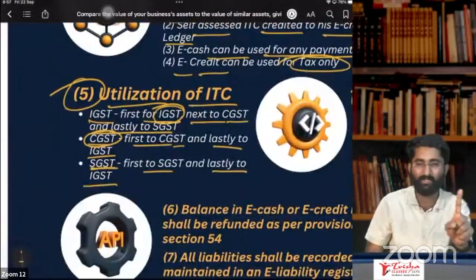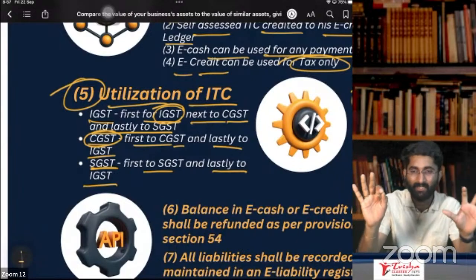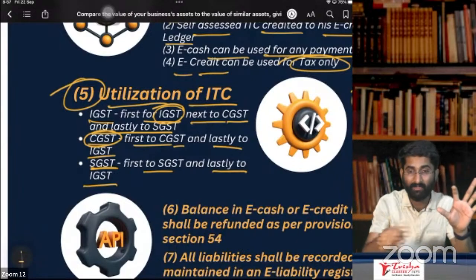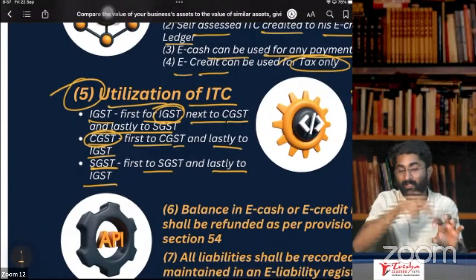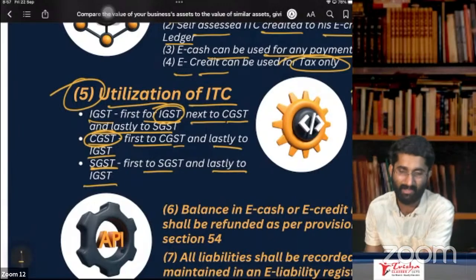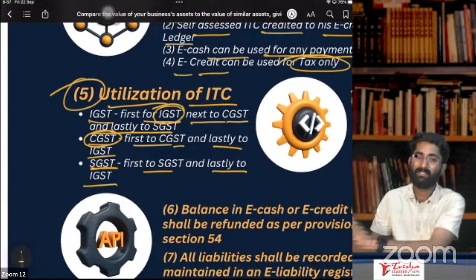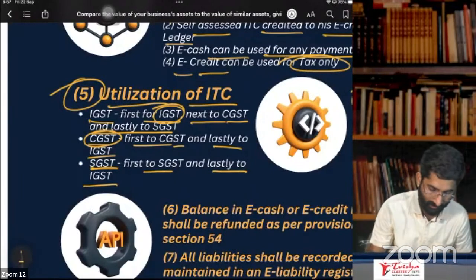Now, what is utilization of ITC? IGST, you can use it with IGST output. CGST, you can use it with CGST first, later IGST. SGST, first with SGST, later with IGST. CGST cannot be set off with SGST, and SGST cannot be set off with CGST. Not possible. Remember this.